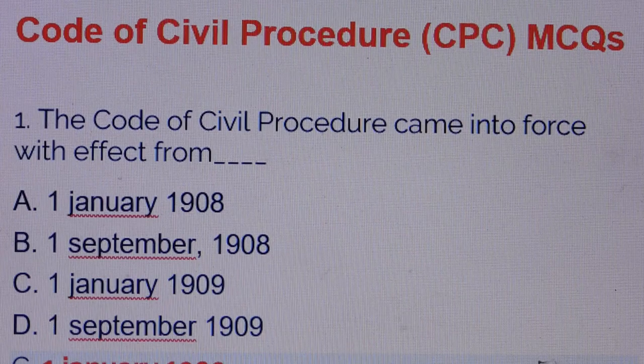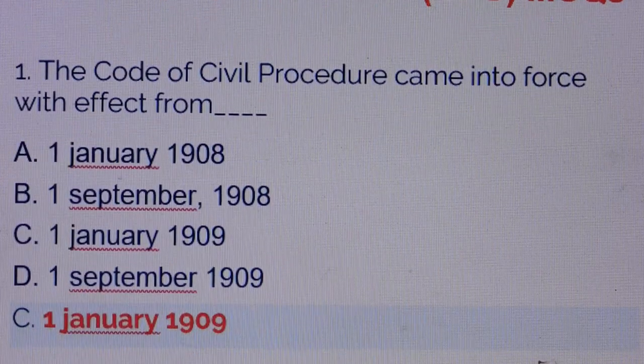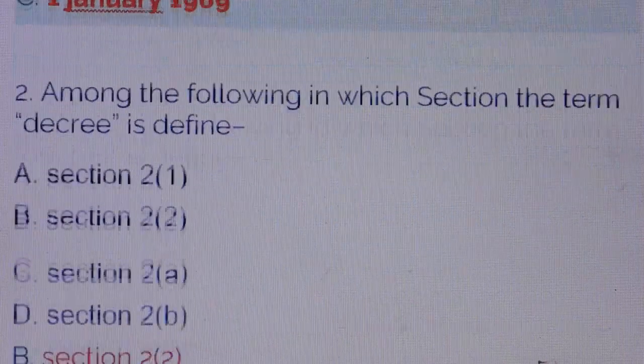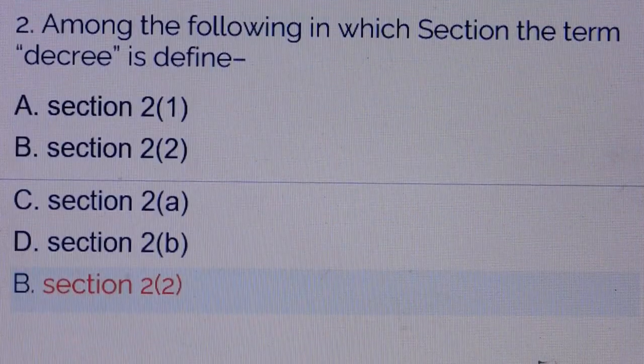So friends, we will see MCQs with answers. Question number 1. The Code of Civil Procedure came into force with effect from. Answer is option C, 1st January 1909. Question number 2. Among the following, in which section is the term decree defined? Answer is option B, section 2, subsection 2.